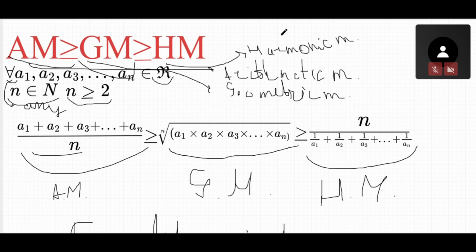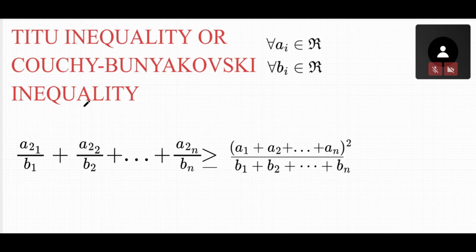Then our second rule is the T2 inequality. We can call it the T2 inequality or the Cauchy-Bunyakovsky inequality. They're the same inequality. You can use T2 or Cauchy-Bunyakovsky. Both of them are correct.